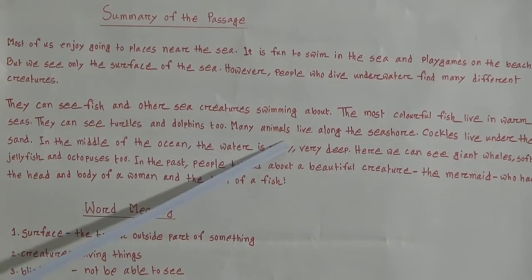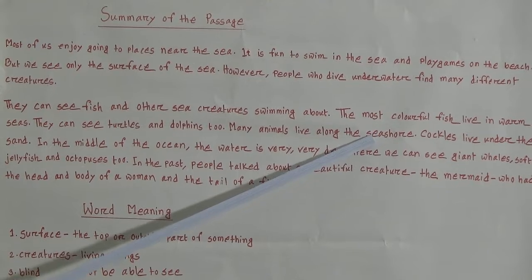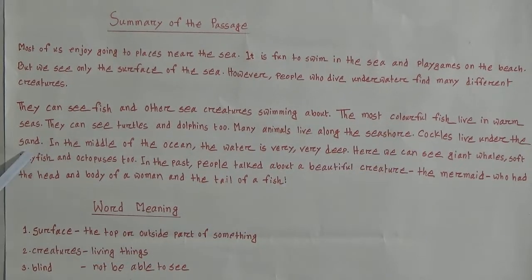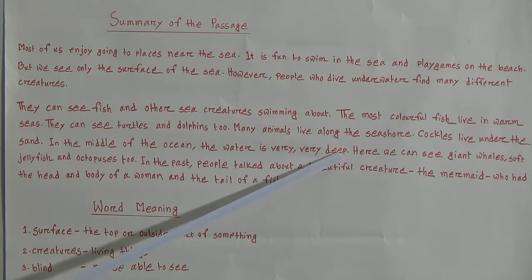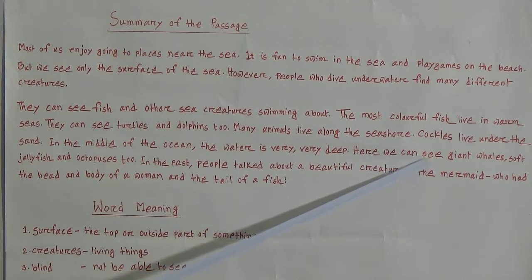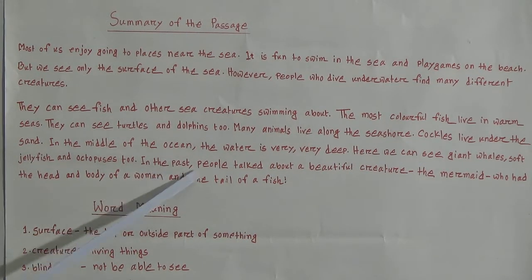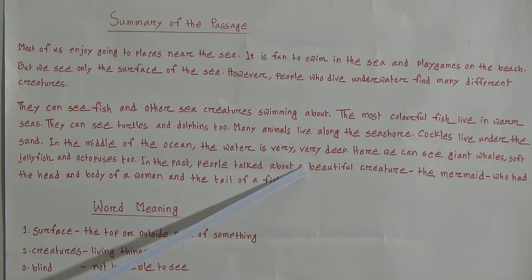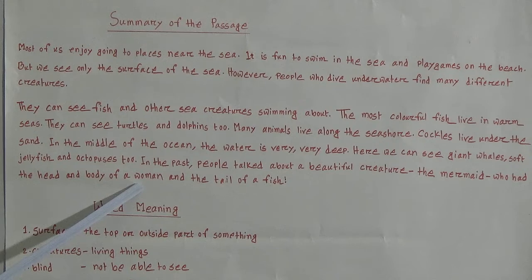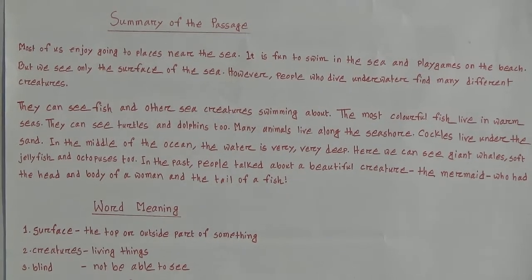Many animals live along the seashores. Cockles live under the sand. In the middle of the ocean, the water is very deep. Here we can see the giant whales, soft jellyfishes and octopuses. In the past, people talked about a beautiful creature, the mermaid, who had the head and the body of a woman, the tail of a fish. This is a summary of the passage. So now we will go to our question pattern.